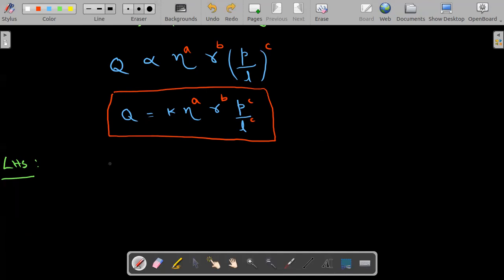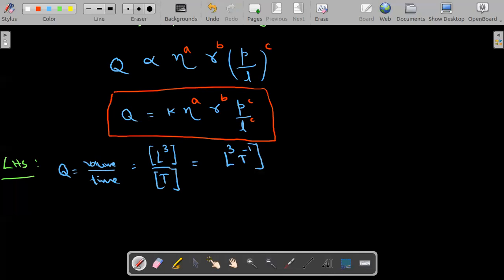Q is nothing but volume upon time, isn't it? So volume I can express in terms of L cubed, and time as T. So L cubed upon T. Don't forget the brackets because we are writing the dimensions. Let it take time, no worry. So L cubed T power minus 1.